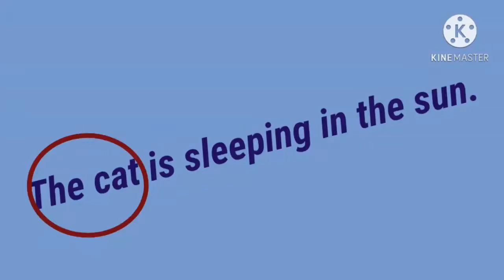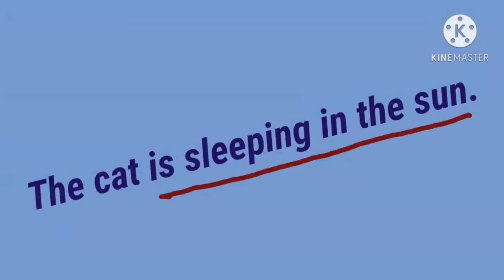What is a predicate? A predicate is a part of a sentence or a clause that tells us what the subject is doing or what the subject is. Let's take the same sentence. Is sleeping in the sun is the predicate. It's dictating what the cat is doing: sleeping in the sun. Subject, the cat. Predicate, sleeping in the sun.